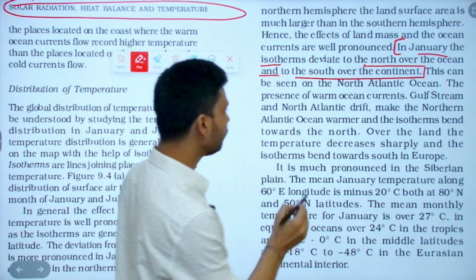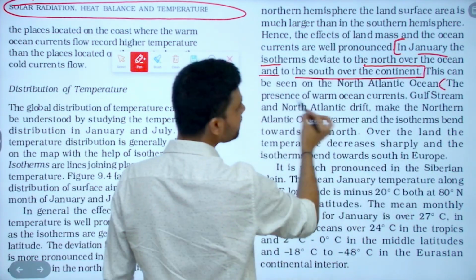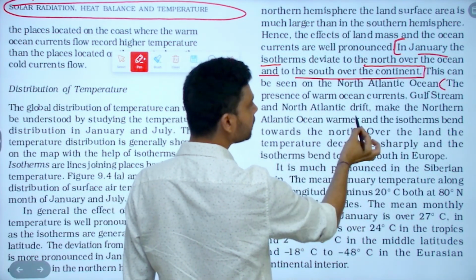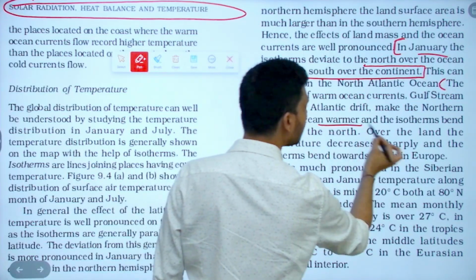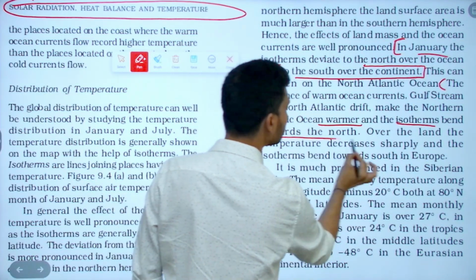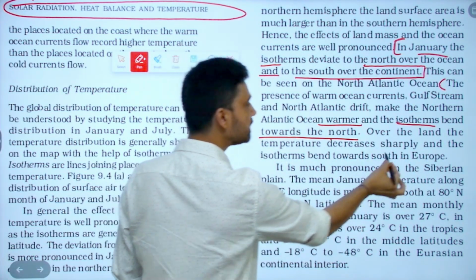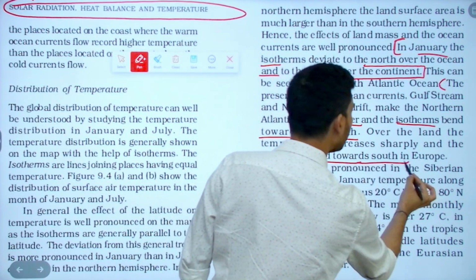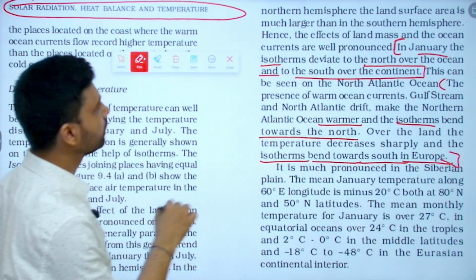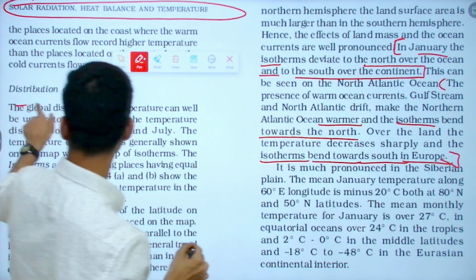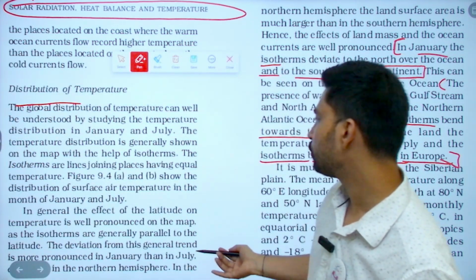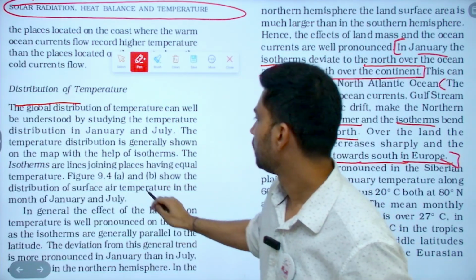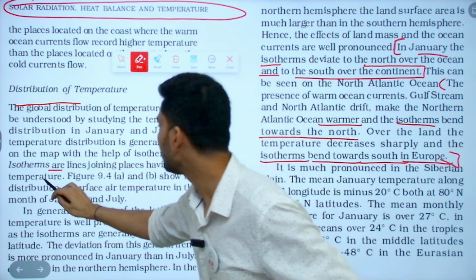What is the reason? If you look here, the presence of the warm ocean current, the Gulf Stream and North Atlantic Drift, makes the northern Atlantic Ocean warmer and the isotherm bends toward the north. Over the land, temperature decreases sharply and the isotherm bends towards the south, in Europe as such. Right? Here, a few points are also mentioned: isotherms are lines joining places having equal temperature.